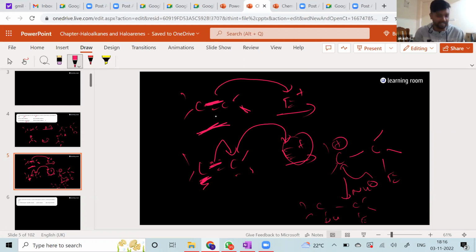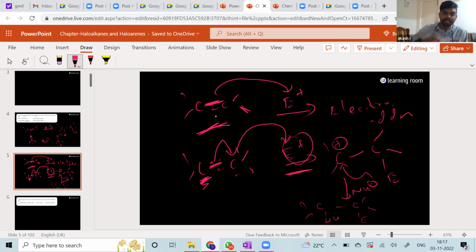So is it a nucleophilic addition or electrophilic addition? Whichever happens first, that is what you consider. Here the electrophile, the positively charged species, attacks first, so we call this an electrophilic addition reaction.